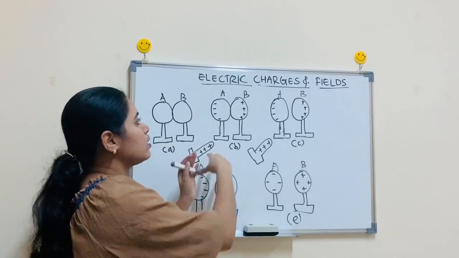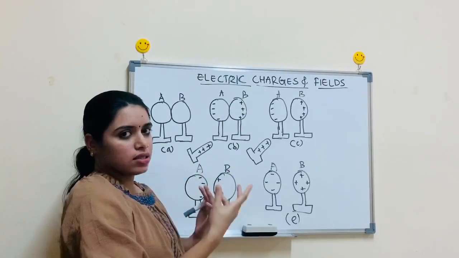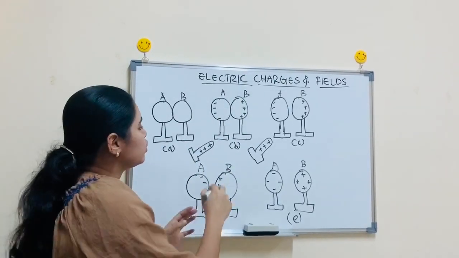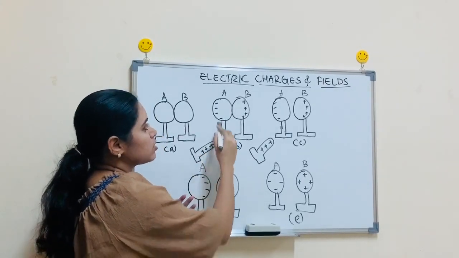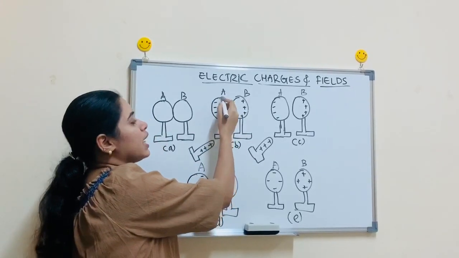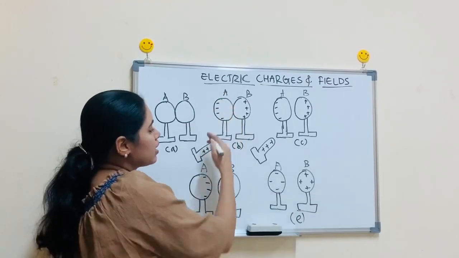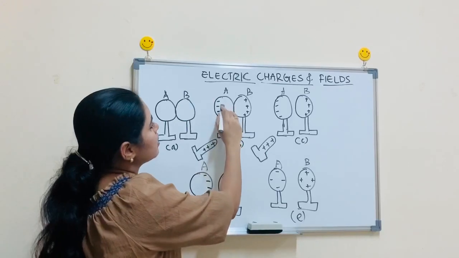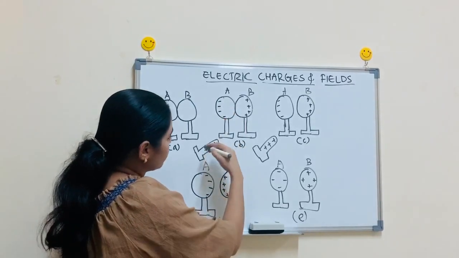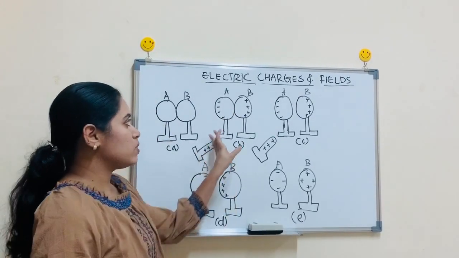We know that inside this metal sphere there are lots of free charges. Due to this external positive charge, all the negative free electrons will be attracted towards this positive side. Clear? Okay. Then, of course, there should be repulsion between positive and positive.